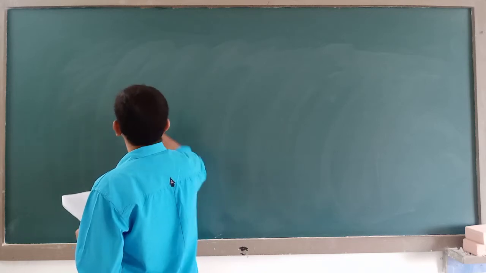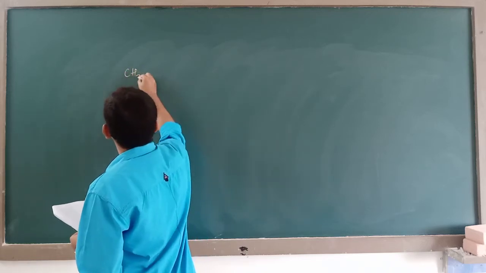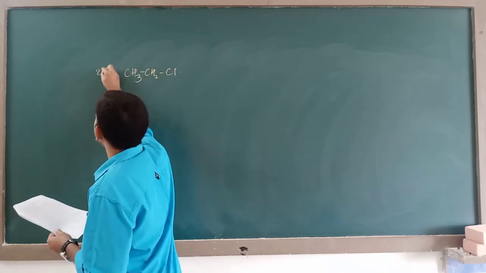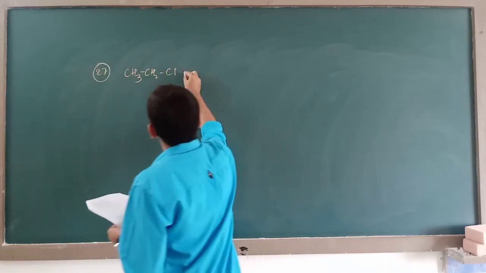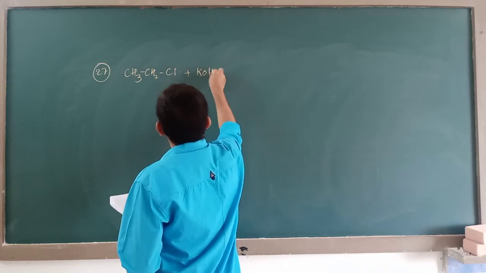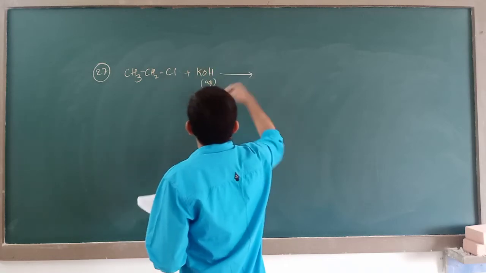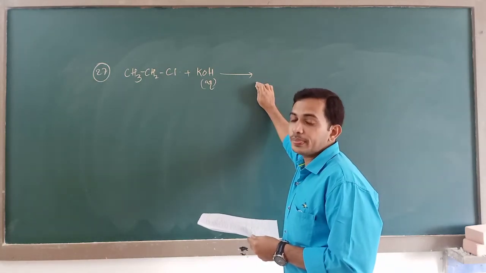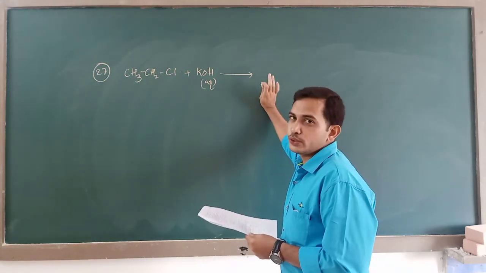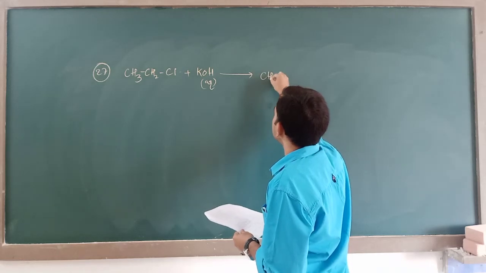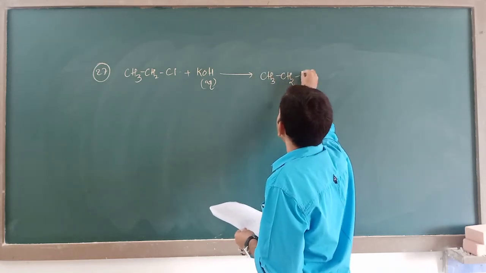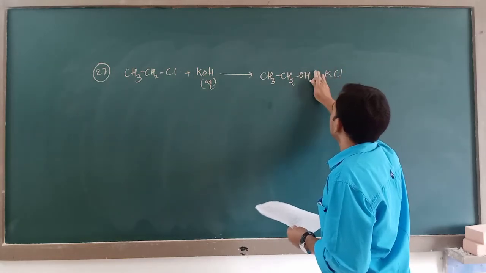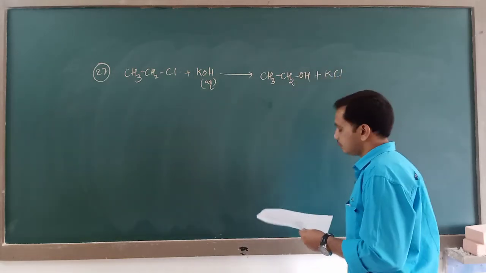Reaction of ethyl chloride. So ethyl chloride is CH3CH2Cl. What is the question number? 27. When ethyl chloride reacts with aqueous KOH, it is obvious that it is giving nucleophilic substituted product. So you will have CH3CH2OH plus KCl as the product.